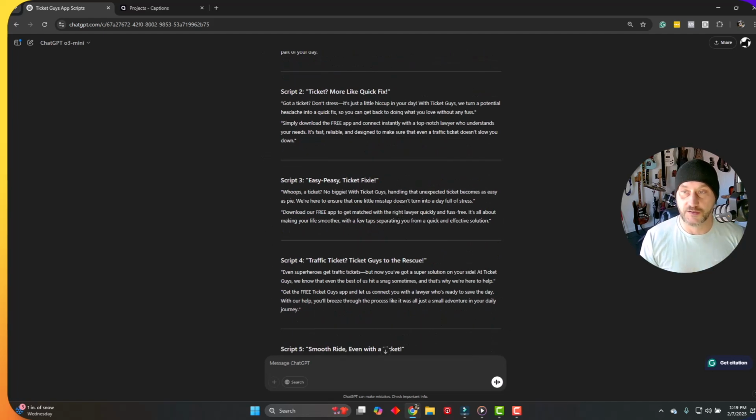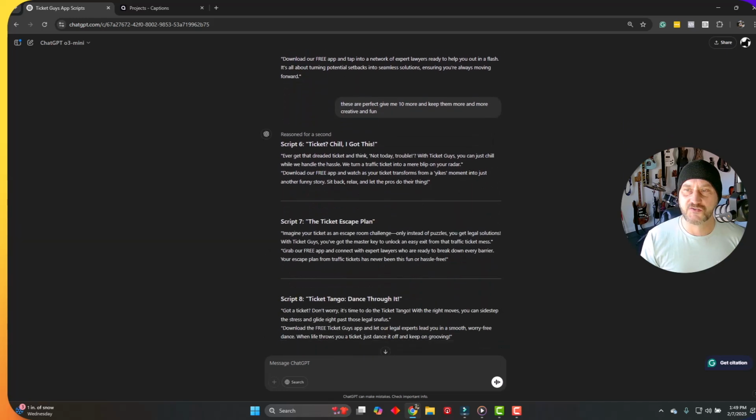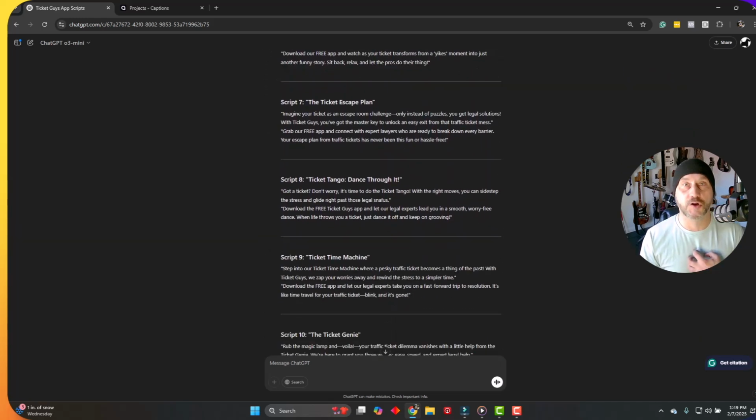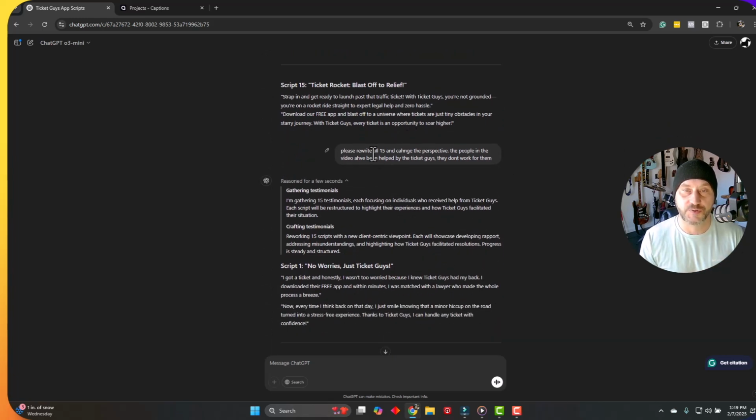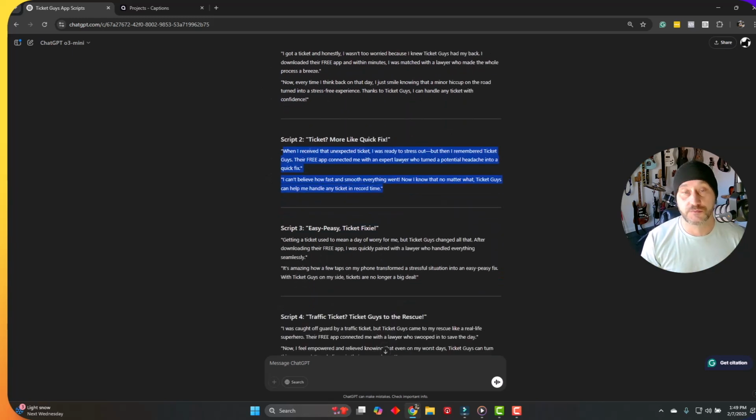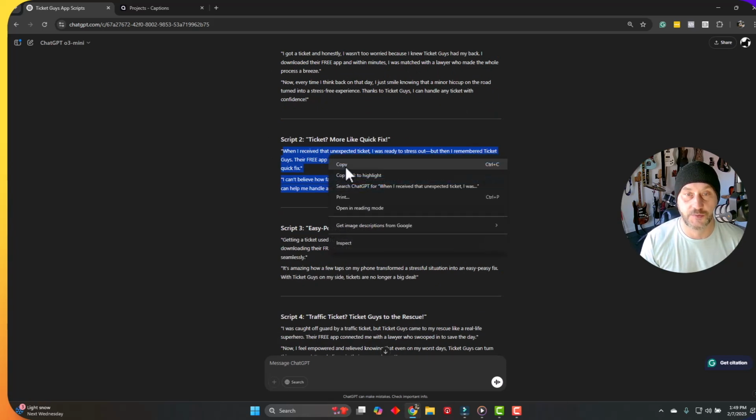It expanded it well. Then I realized that each of these scripts were coming from the perspective of them working for Ticket Guys, where no, I wanted these to be testimonial types. So I said, please rewrite all of these and change the perspective as though the people have been helped by these people and they're talking about how great this app is. Perfectly understood it, went through, there were a few scripts here that I really like. So script 2, for example, is the one I'm going to take right now. I'm going to copy that.